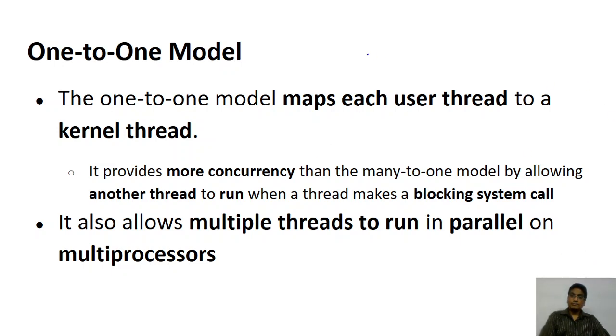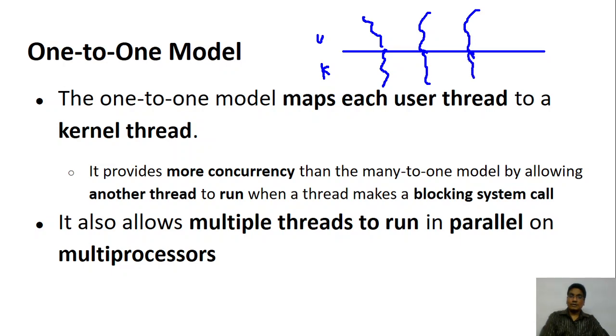Suppose you create one thread here, not one process, and you connect it to one kernel thread. This is the user level again, and this is the kernel level, as usual. So you create one thread at the user level and connect it to one thread at the kernel. One thread at the user, one thread at the kernel. For every thread that you are creating at the user level, there is one thread at the kernel level. If you are able to do that, then such a model is called the one-to-one model. So for every user-level thread, there is a mapping to a kernel-level thread.